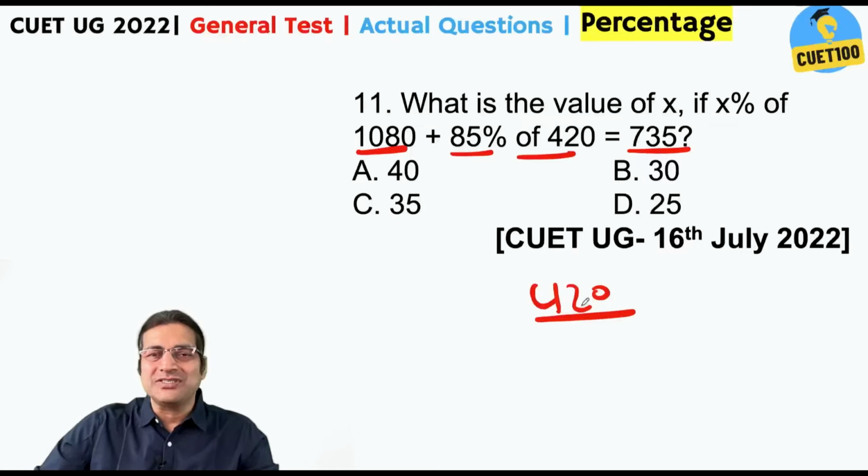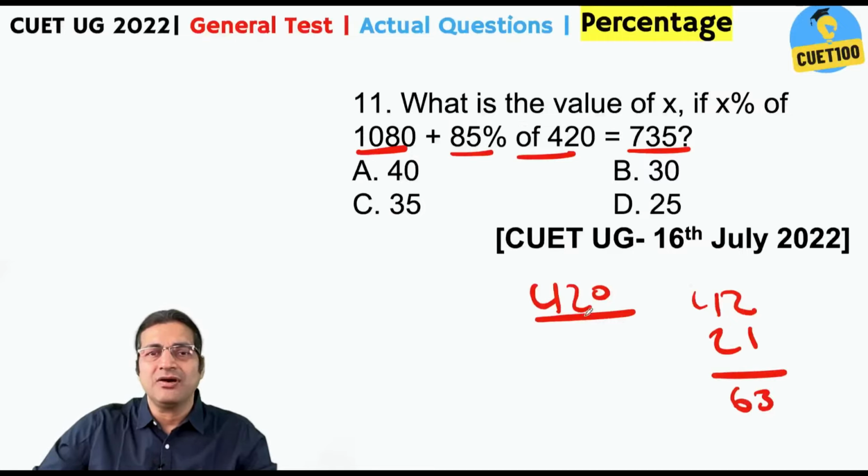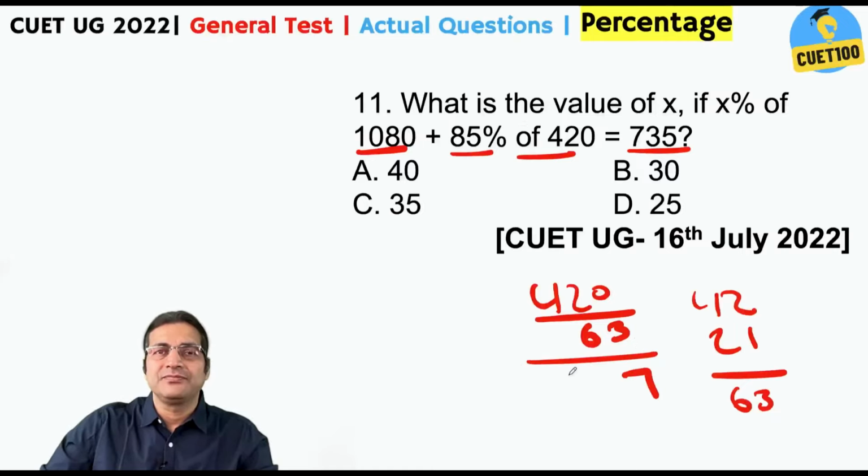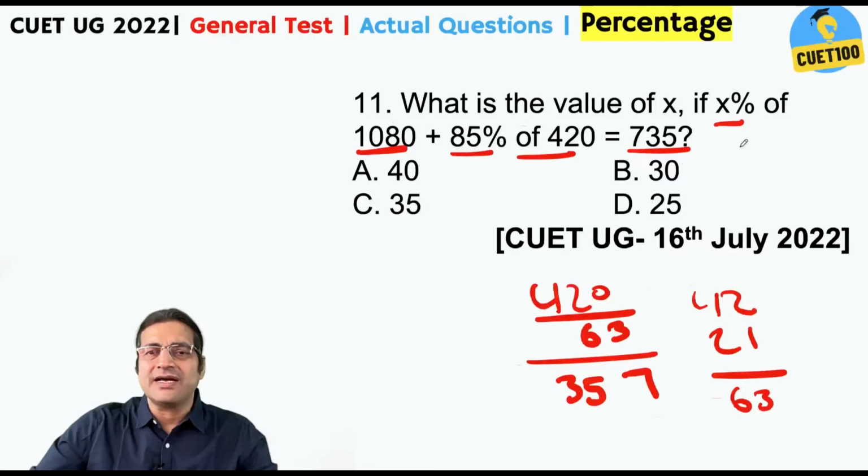So, 10% of 420 would be just 42, 1 by 10 of this. 5% would be 21, because 10% is 42, so 5% is half of that. So, 15% would be 63. Take out 63 from this. What do you get? 357. Right. So, x% of 1080 is actually 735 minus 357.